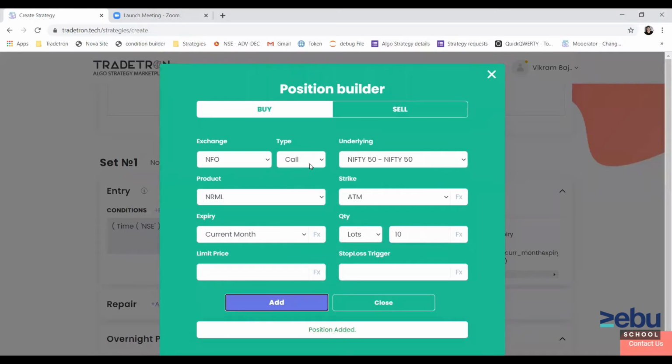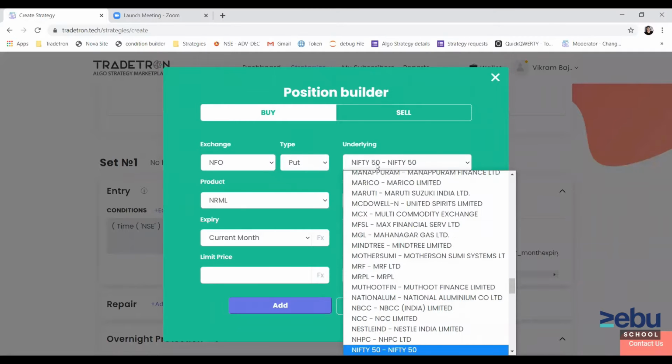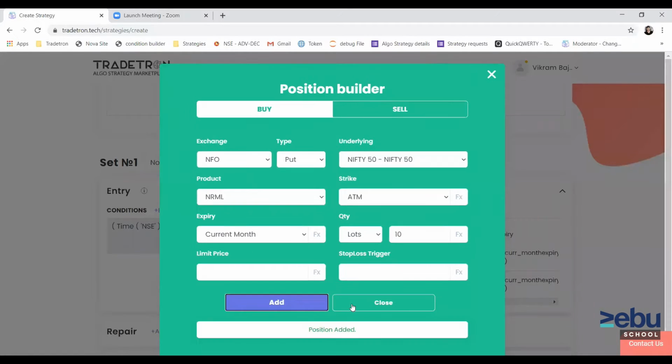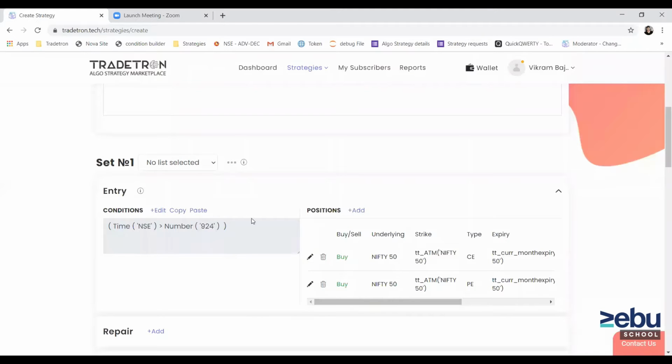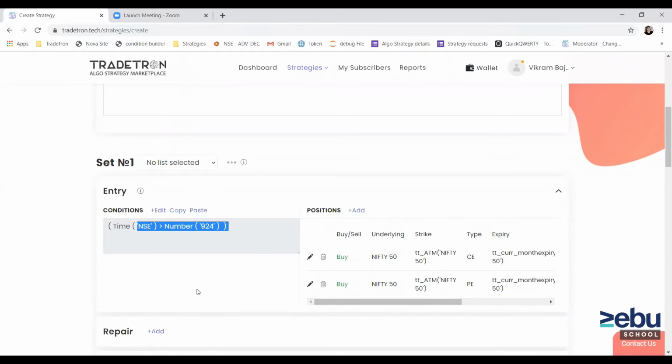Once you add this position, we will add the put leg with the same product type, ATM strike, and 10 lots. So the entry setup is simple. At 9:25, we are buying 10 lots of call and put. Okay.